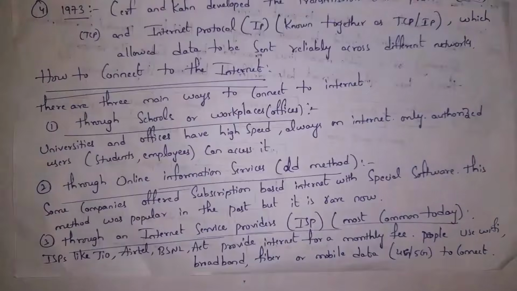This is all about the history of the Internet. Guys, by using 3 ways we can connect to the Internet. The first one is through schools or offices. Many colleges and universities maintain high-speed Internet. So if you are a student or employee, you can access that Internet.